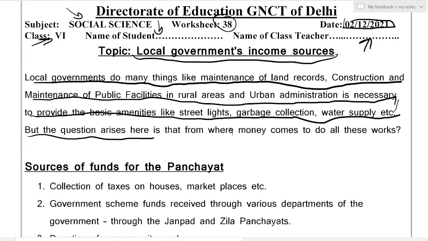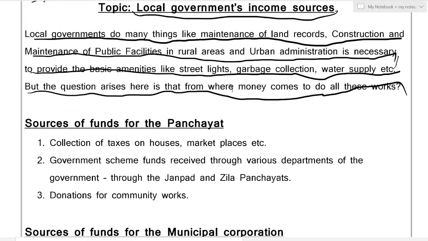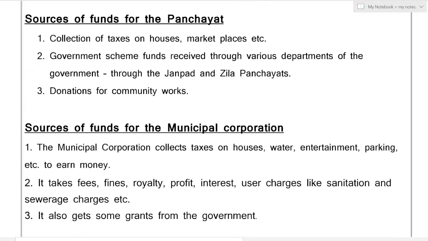But the question arises here that from where money comes to do all these works. Yes, it is right that if we have to provide water supply, if we have to maintain the street lights and keep land records, maintain public facilities like transport, etc., these all require the government money. Now, from where does the money come for all of this work? So we will study about that.